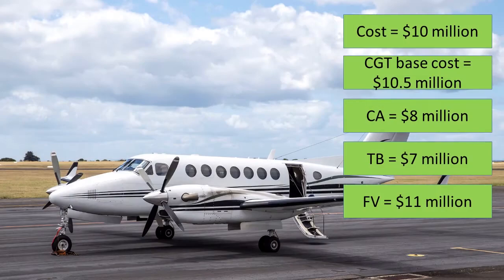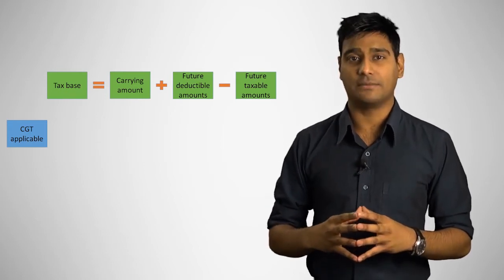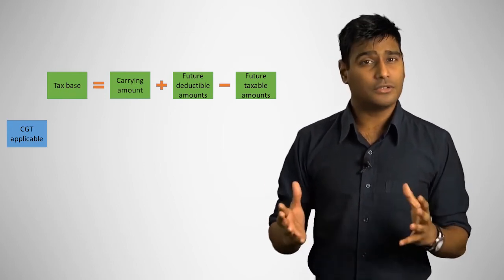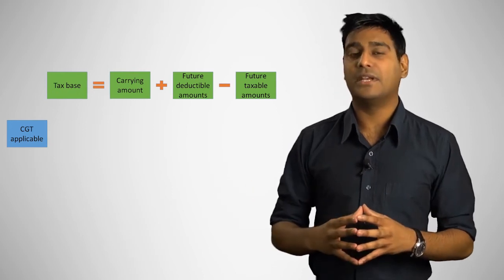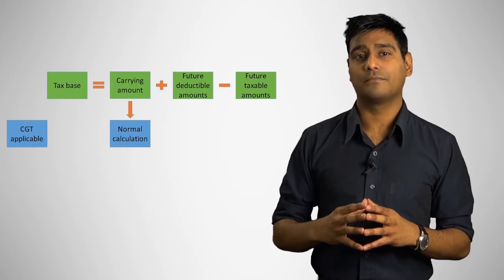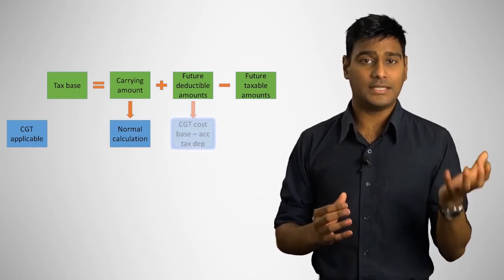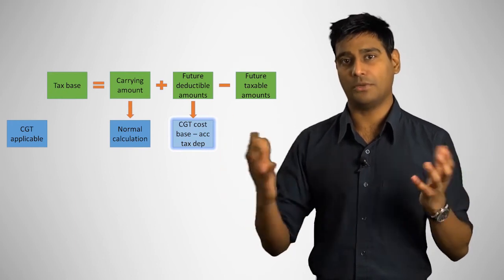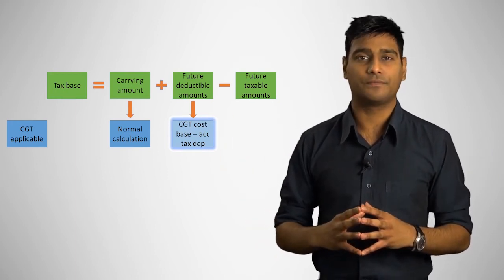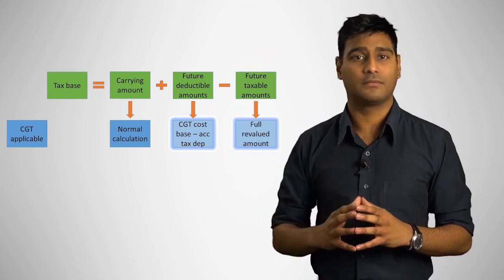Using the same example and facts, what would be the deferred tax expense if CGT was applicable? The tax base calculation would be affected when CGT is applicable. We would still use the same formula, but the determination of the components would vary. Carrying amount would still be the same. Future deductions would be calculated as the CGT cost base less accumulated tax depreciation. Future taxable amounts would include the full revaluation.